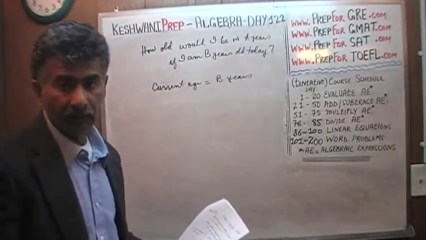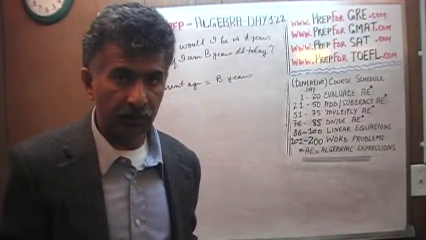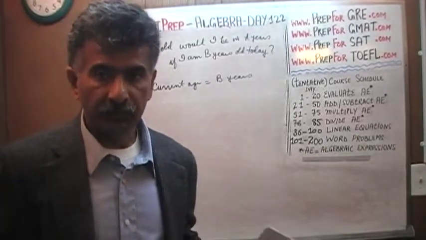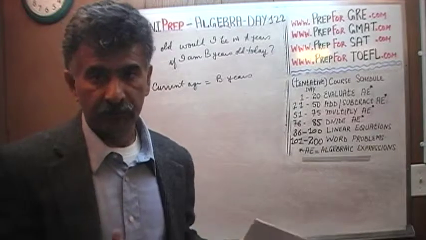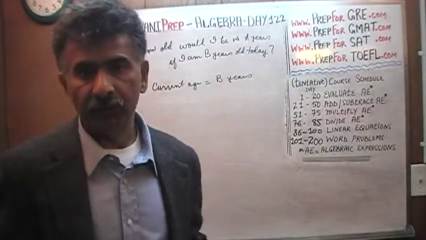How old would I be in A years time? Well, if I'm 20 years old today, then in 3 years time I'll be 23. If I'm 50 today, in 10 years time I'll be 60. If I'm 100 years old today, in 17 years time I'll be 117. You just add up the two figures.